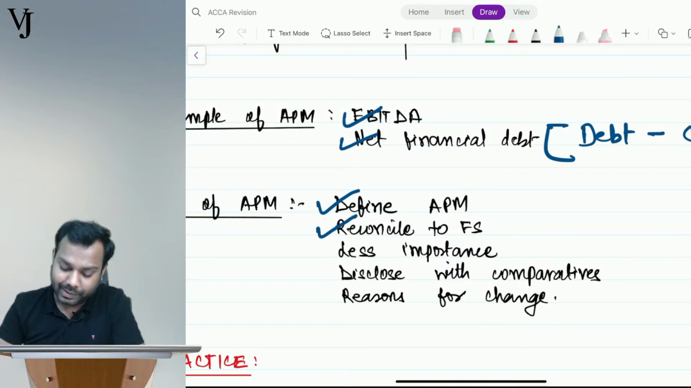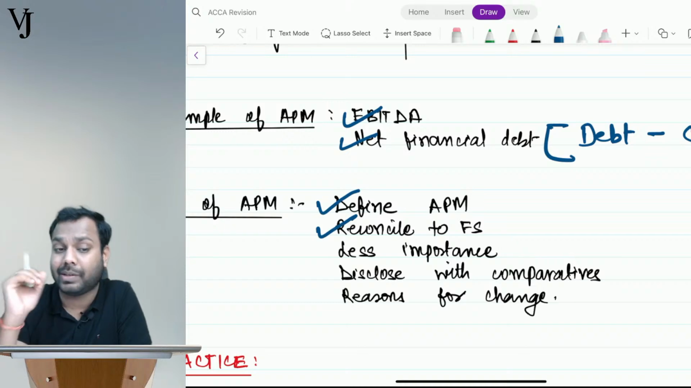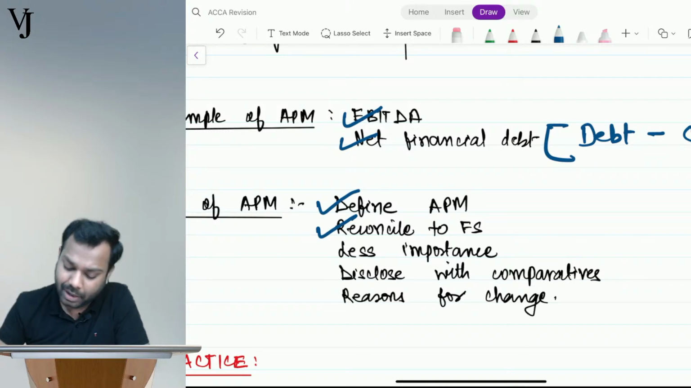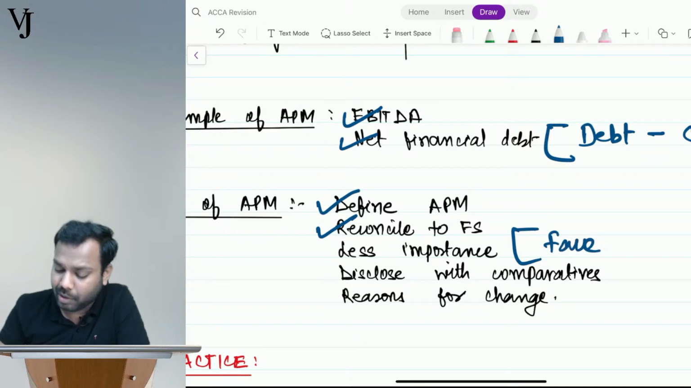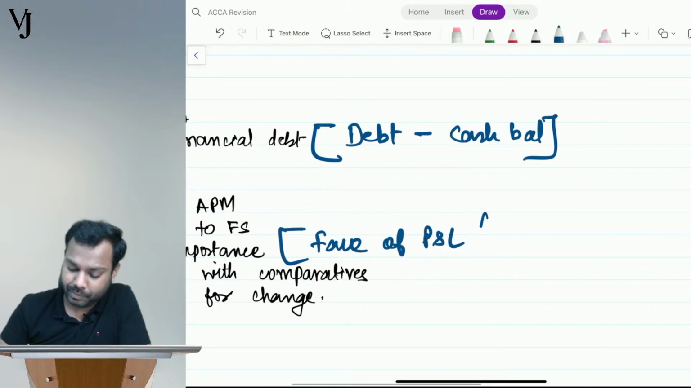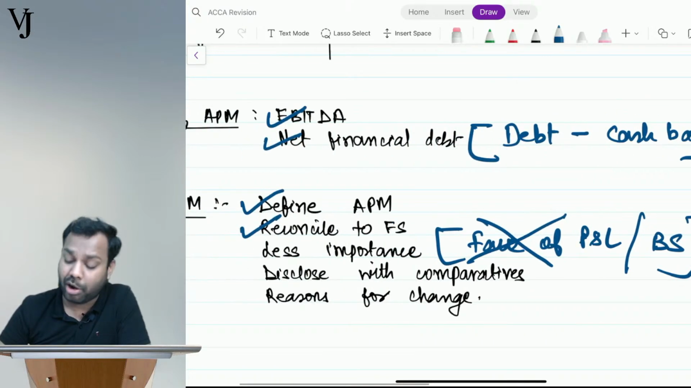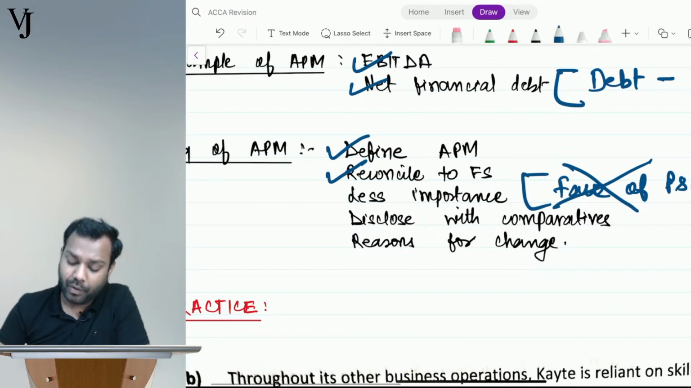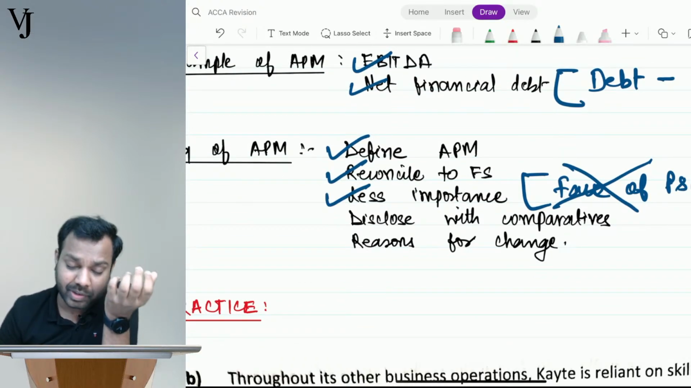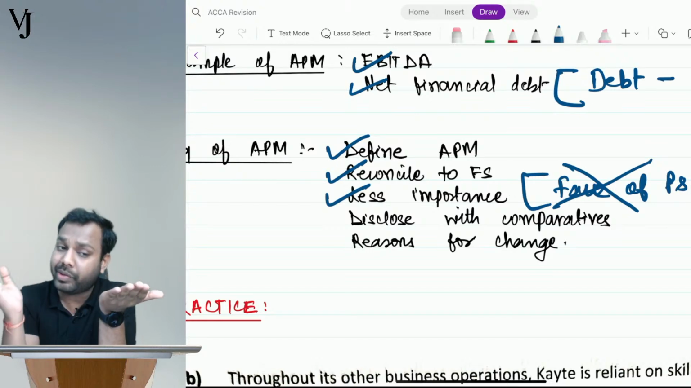Okay, reconcile. It should be given less importance, or less prominence. What is the meaning of less importance or less prominence? You cannot disclose it on the face of the P&L or balance sheet. No, you cannot do that. You have to disclose it with the comparatives. If your gross profit margin is this much in the current year, what was it in the previous year?